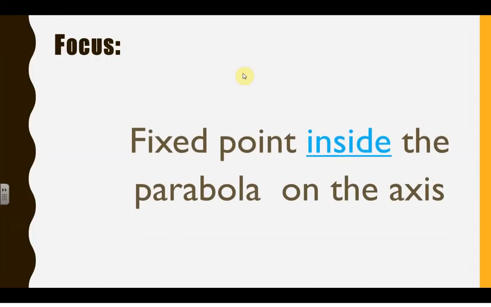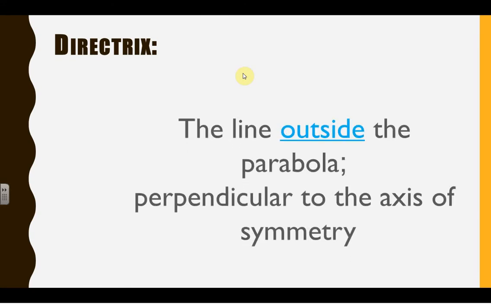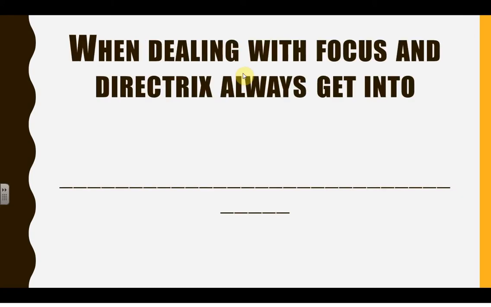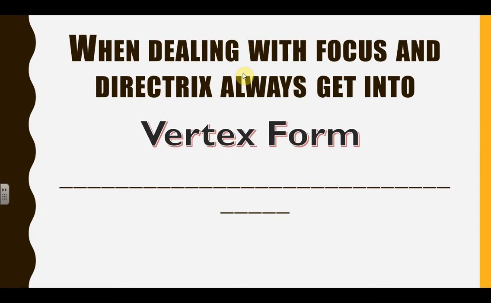The real definition of the focus is the fixed point inside the parabola on the axis of symmetry. The directrix is the line outside the parabola, and it's always going to be perpendicular to the axis of symmetry. This is very beneficial because that means it's directly below. So this learning target is really just about finding the vertex, the focus, and the directrix. When you're dealing with it, you always want to be in vertex form.